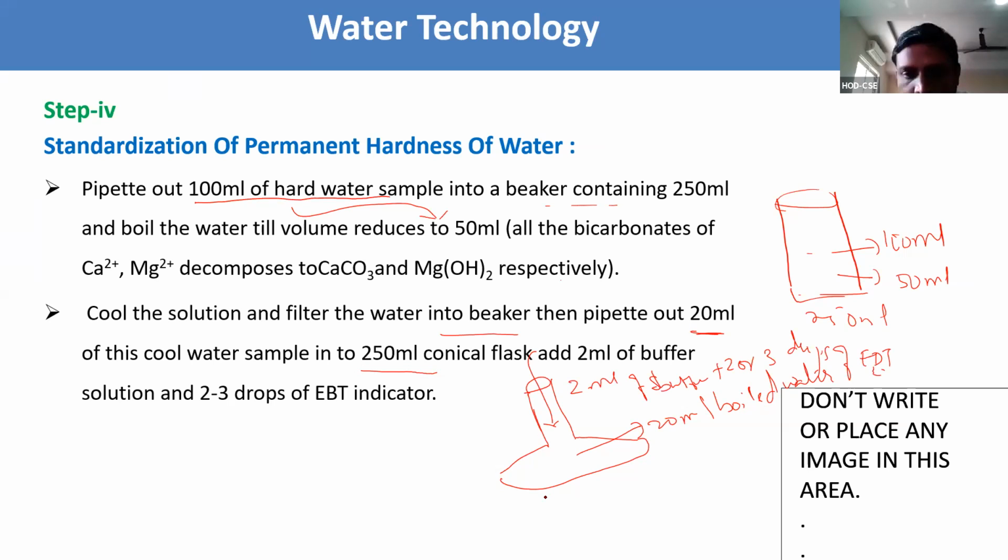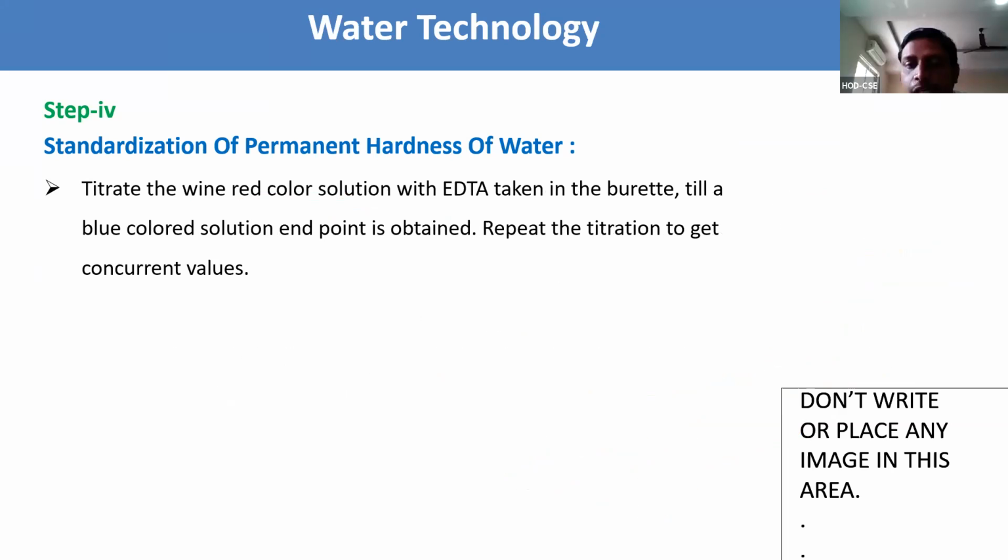Now what we get is a wine red color, which is the unstable complex. This is the wine red color complex, which is unstable. Now we need to titrate this with EDTA, which we take in the burette. Titrate the wine red color solution with EDTA taken in the burette.